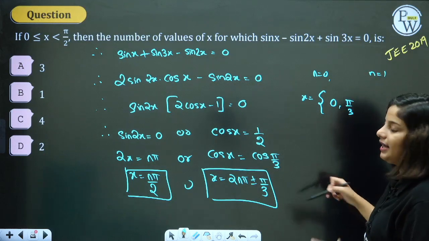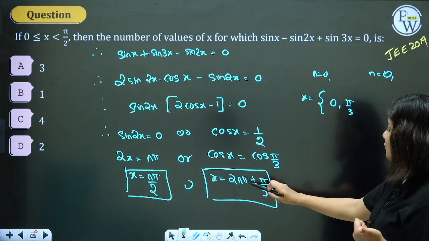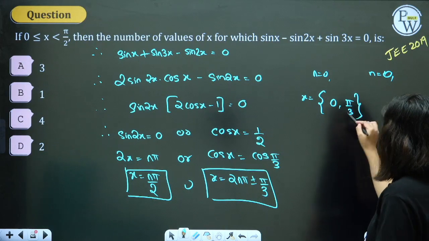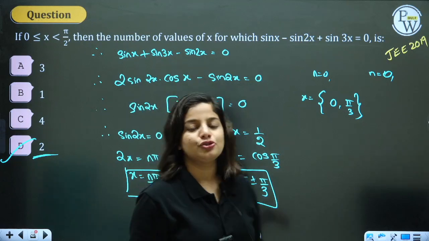For the second one, N1. For the second, N0. If you take N1, you will get 2 pi plus pi by 3, 2 pi minus pi by 3, nothing works. So only two solutions are possible here. Only two solutions. Option D is the answer.